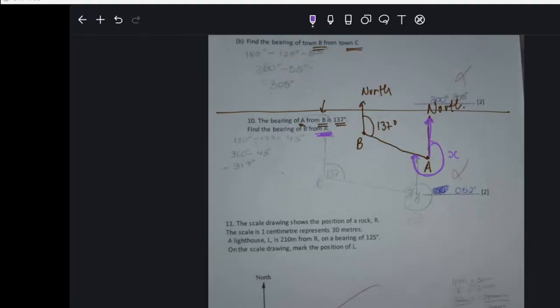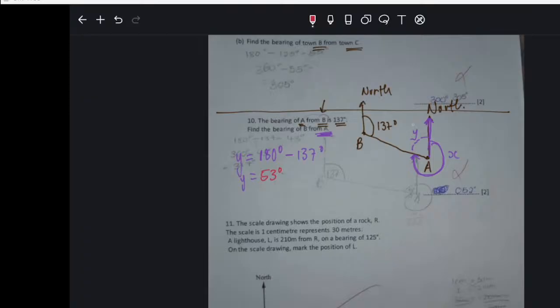Find the bearing of B from A. How do you find this X? First, you must find the inside one, right? Which you call Y. How do you find Y? Y will be equal to what? 180 degrees minus 137 degrees. Y will be equal to, what is the answer? 53 degrees. Right, now find the bearing.